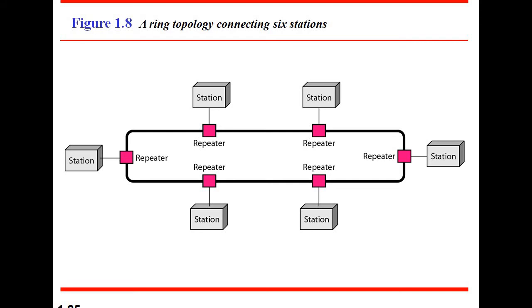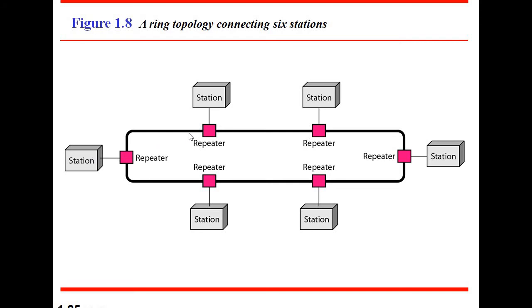The computer that receives the message from the previous computer will retransmit it to the next node. That means this is the communication line, and it includes station 1, station 2, station 3, station 4, station 5 and station 6.